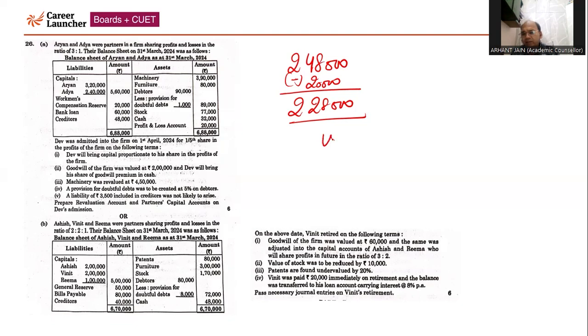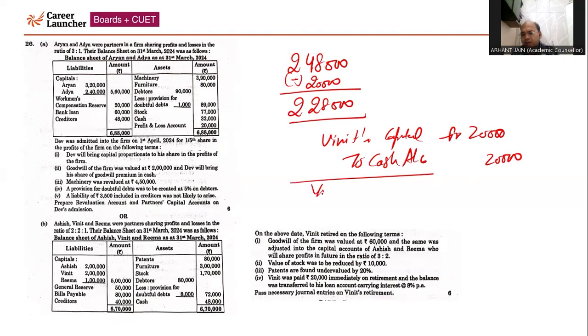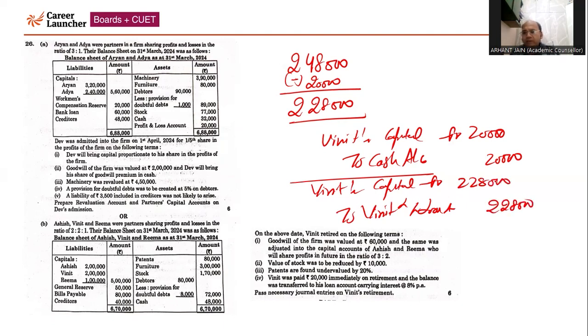The first entry: Vinith capital account debit to cash account, 20,000. And one more entry we require to pass, or we can pass a compound entry: Vinith capital account debit to Vinith loan account, 2,28,000, because the total amount was 2,48,000 and we have made a payment of 20,000.